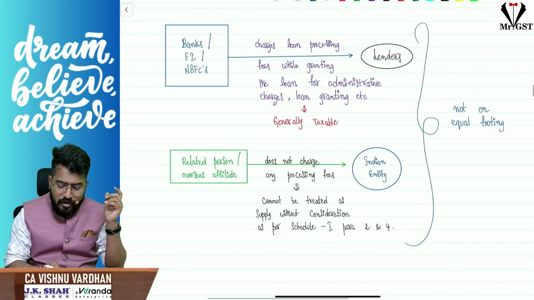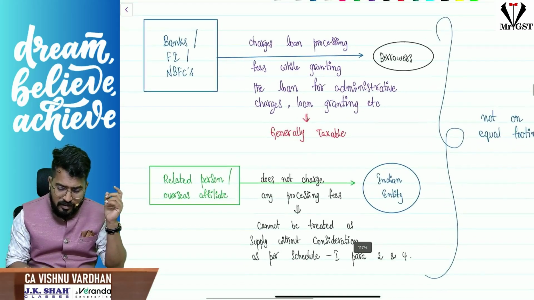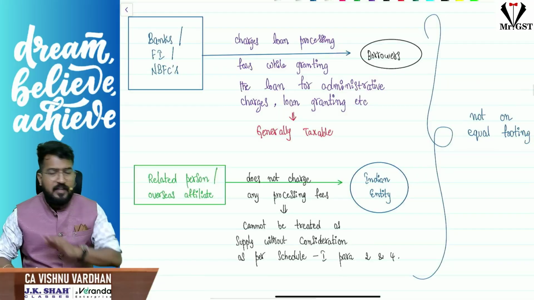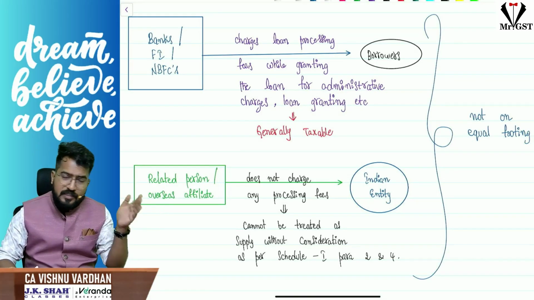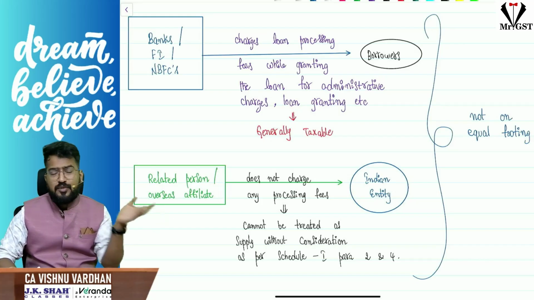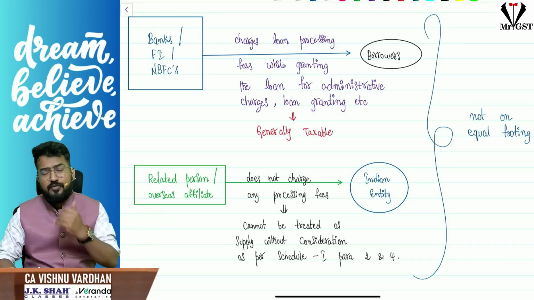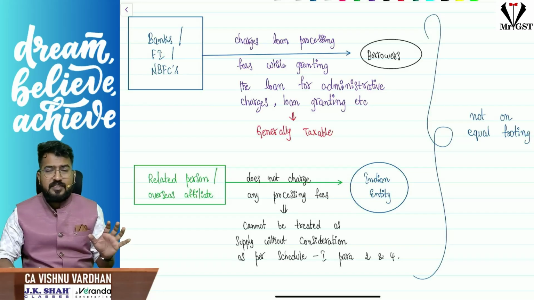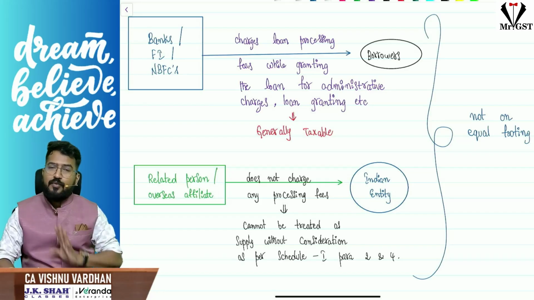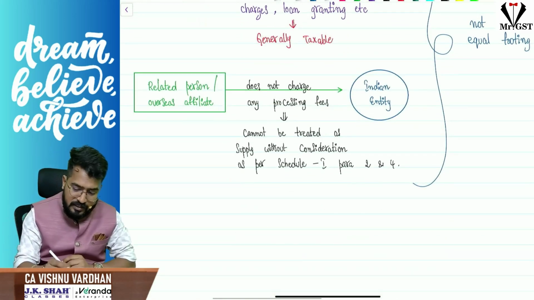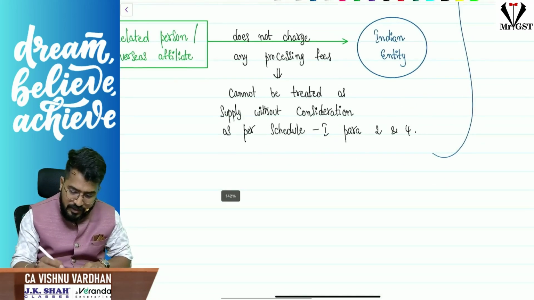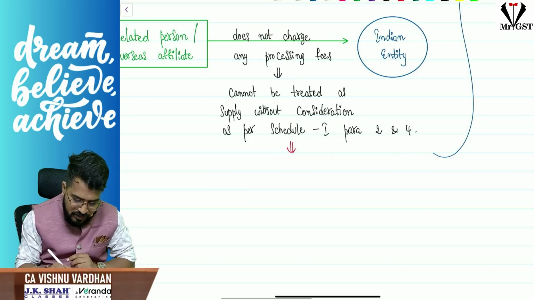So you cannot treat both the transactions as same. They are not standing on equal footing, and the department has clarified. So this is not something same like other financial institution lending loans to the borrowers. So processing fees will not be charged and it need not be charged also. Here you cannot bring schedule 1 into picture. You cannot call it as supply. It cannot be treated as supply. So this is not a supply.